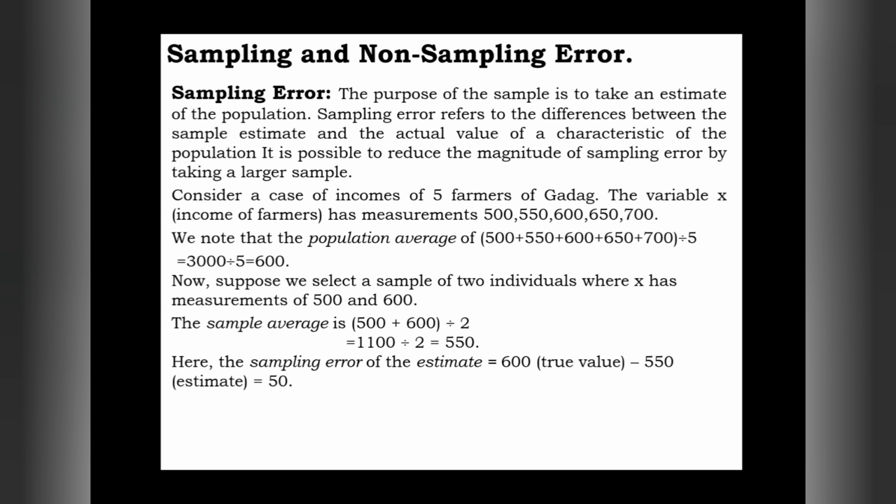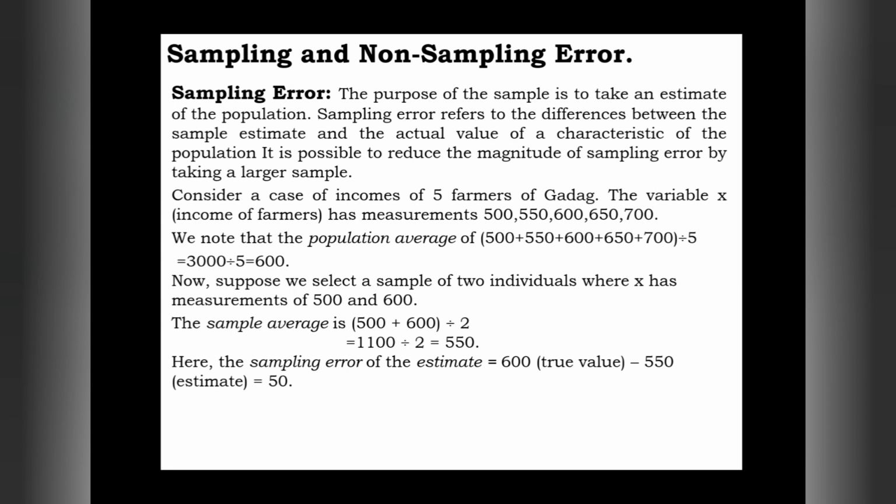It means 550 is the average income of each of those 2 farmers. So that 550 is the estimated value. Instead of taking 5 farmers, if we took only 2 farmers, we get only 550 as the average income.